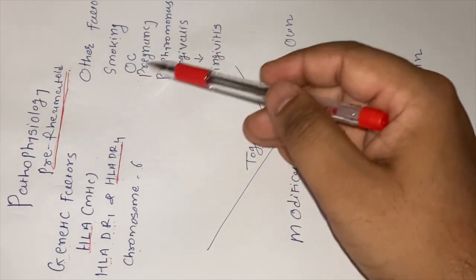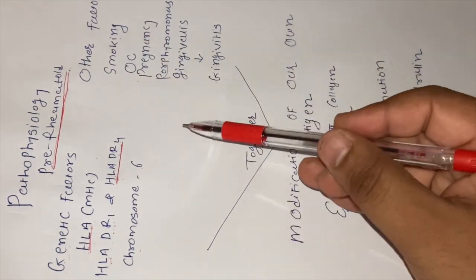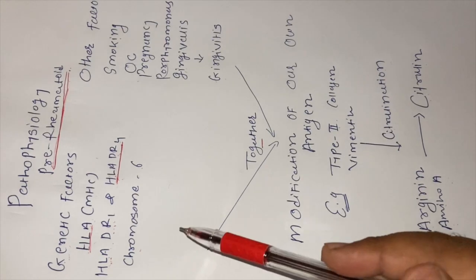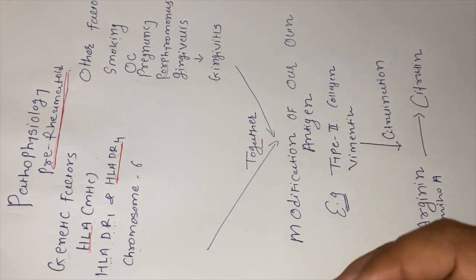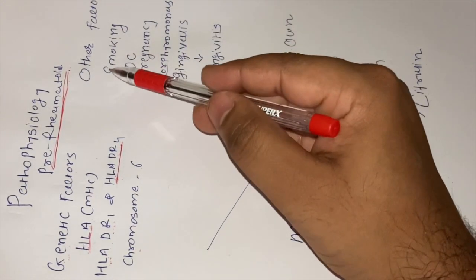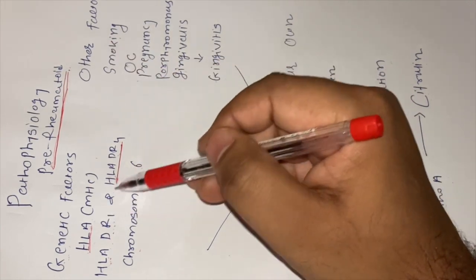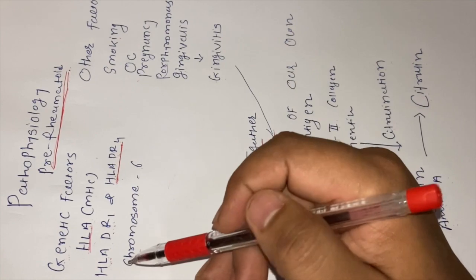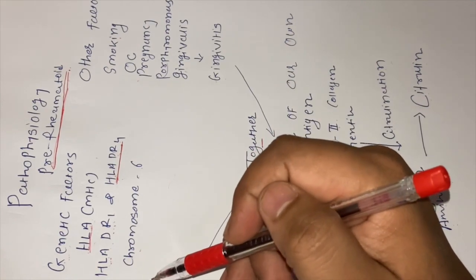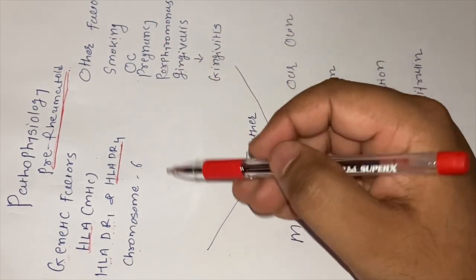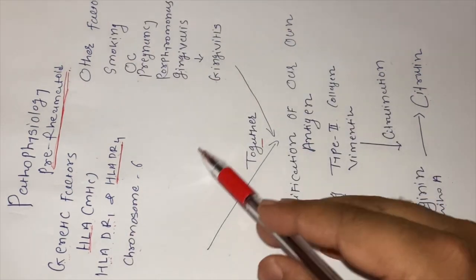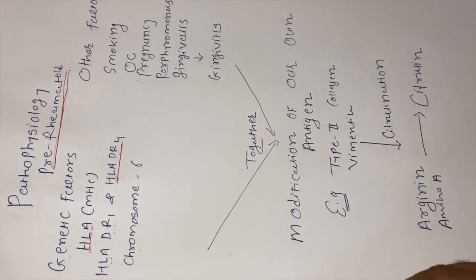So these factors and the genetic factors together are responsible for rheumatoid arthritis. What I am trying to say is that if there is a group of people who are chronic smokers, and they also have this genetic modification in the HLA system, together these two factors make that group of people more susceptible to develop rheumatoid arthritis.